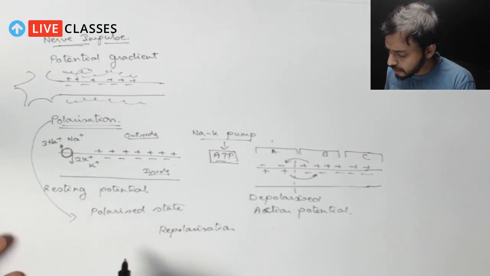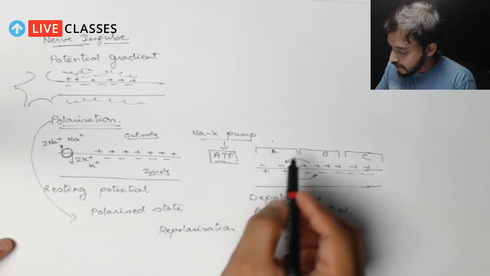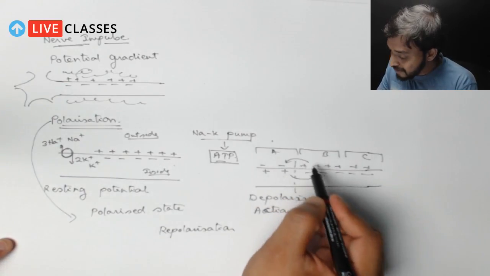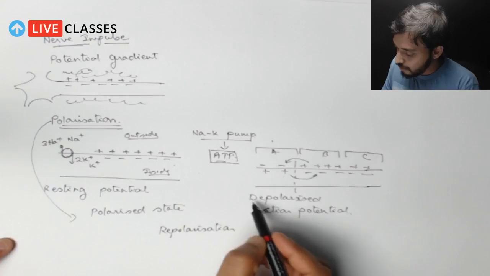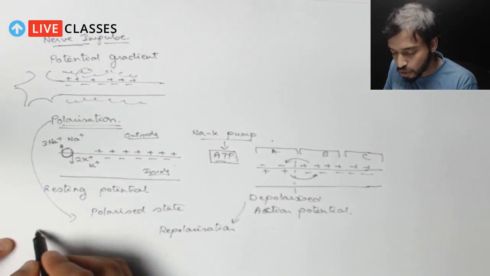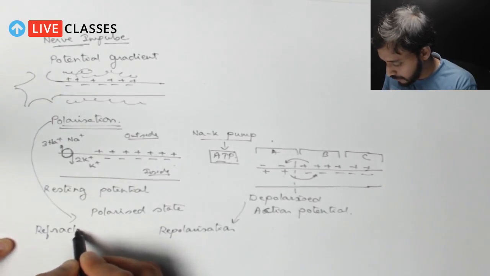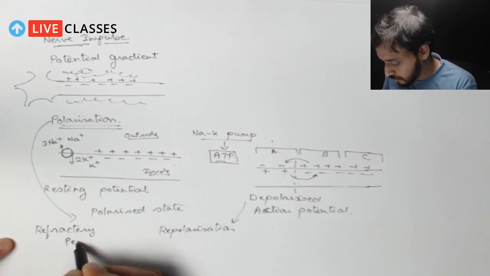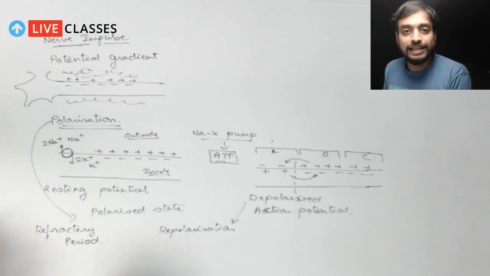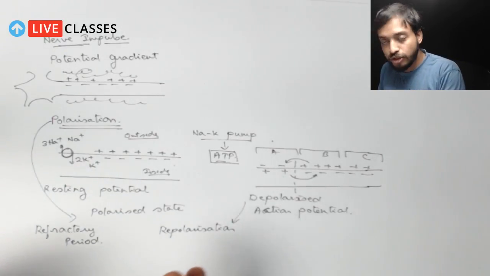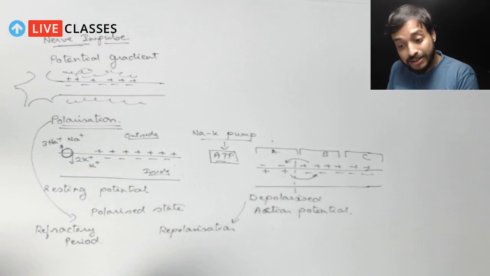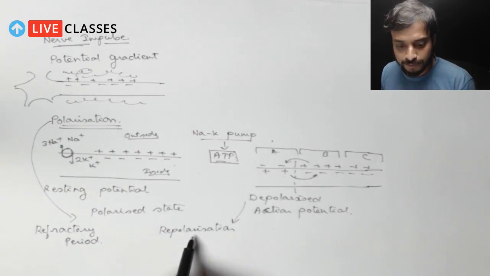Okay. Now the time taken from depolarization to repolarization, right? It is known as the refractory period. Refractory period. So you understand? The time taken for depolarization to turn into repolarization again is called the refractory period.